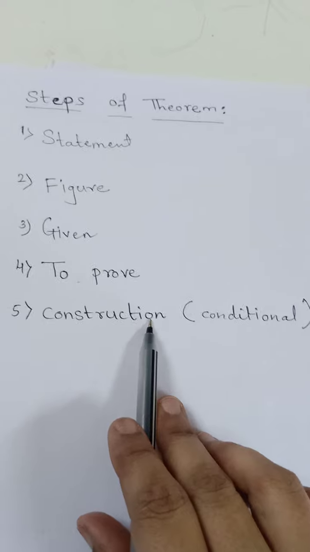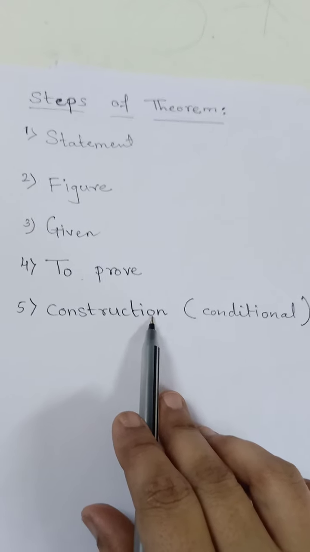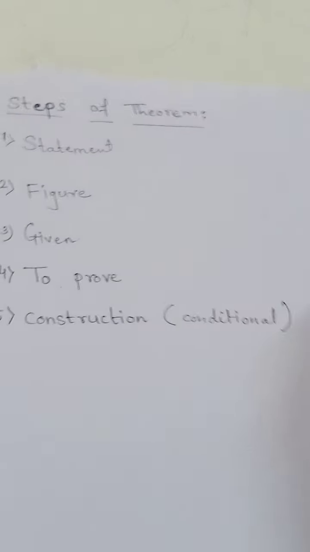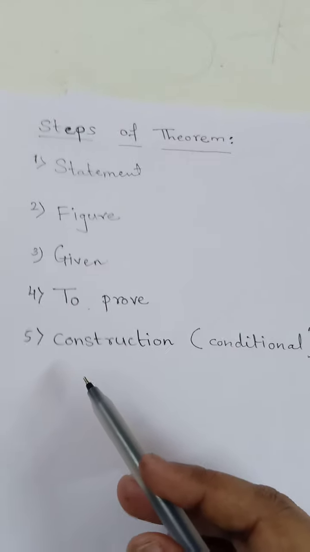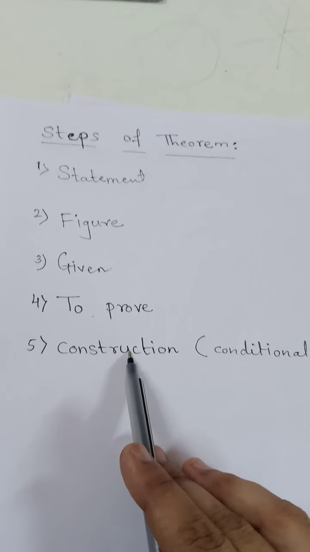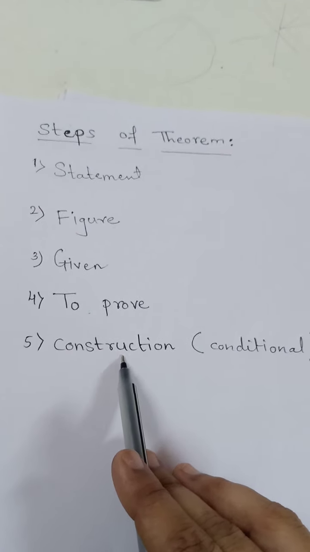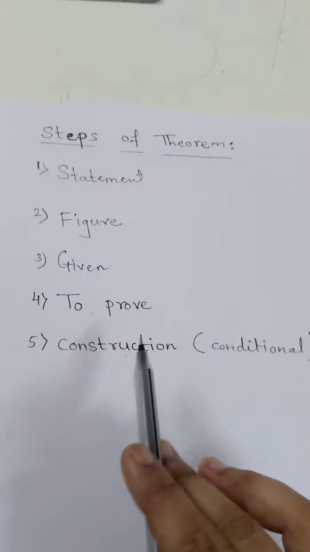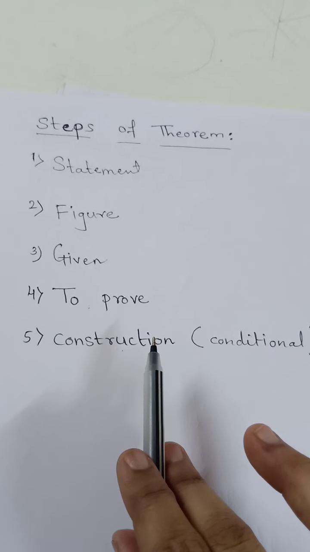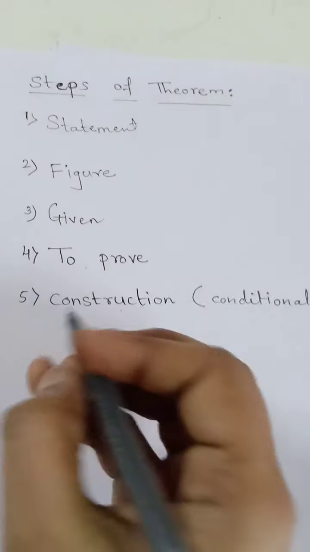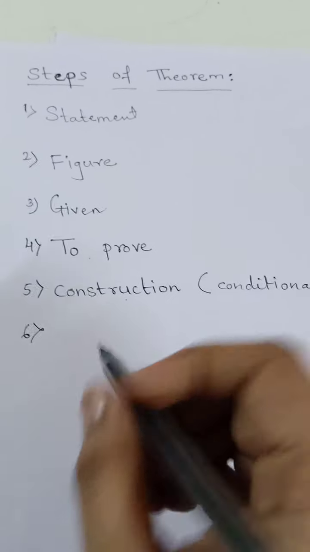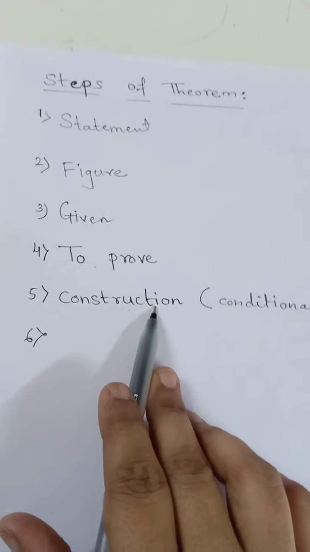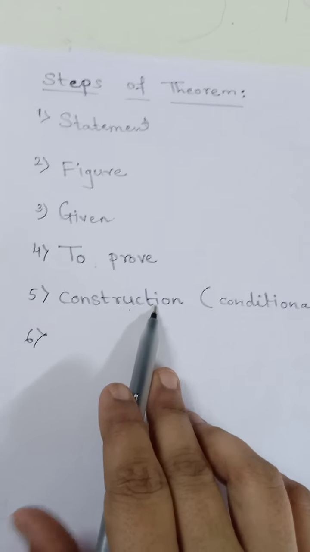And what is the construction? Construction means the extra construction part which is not given in the statement of the theorem, but which we take on our own, and which will help us to prove the statement. Remember, this construction will not be in each theorem. In some theorems it will be there, in some it will not. Wherever necessary, only in that theorem we will take it.